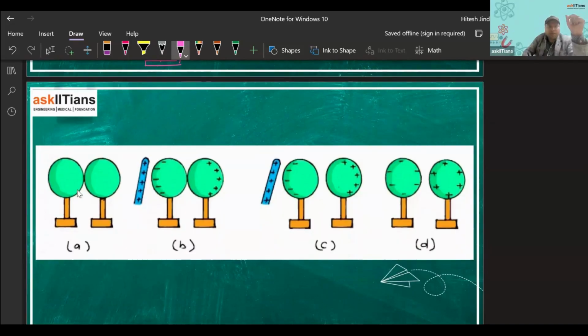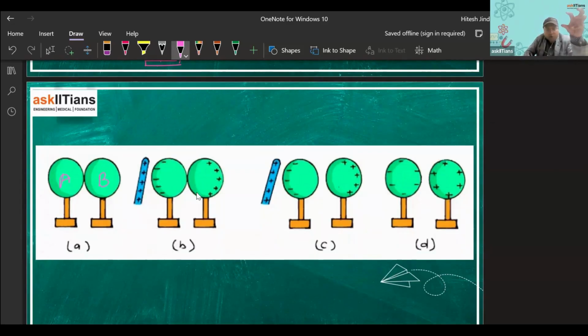So you can see we have two metal bodies. Let's say this is A and this is B, and they are in contact with each other. And now again, we have brought a charged rod near to them. Now what will happen? Obviously, both these bodies are electrically neutral. So all the negative charges are attracted towards this. So negative charges come here, positive charges will be repelled, so they'll come here.